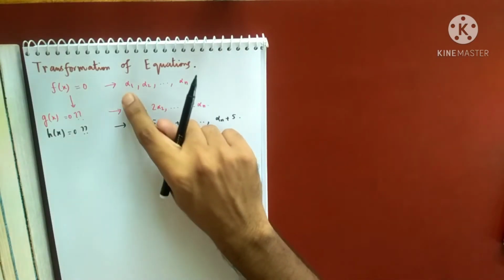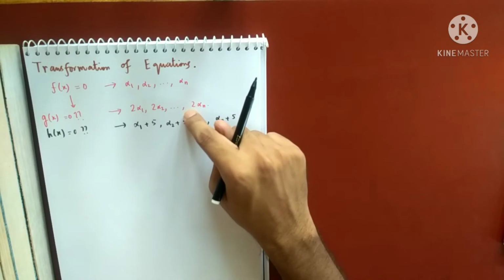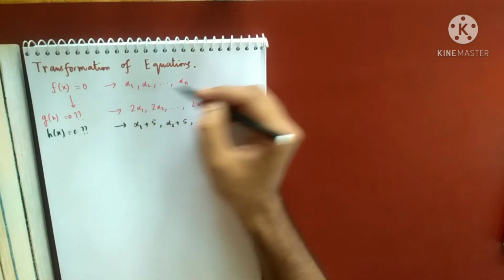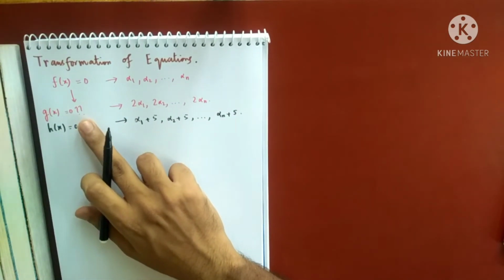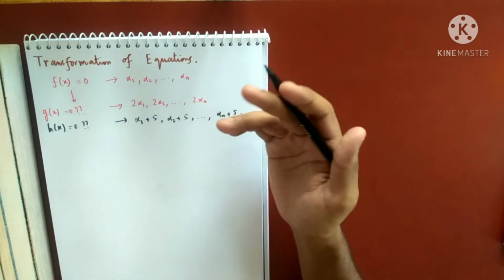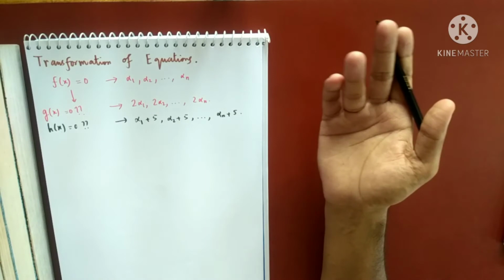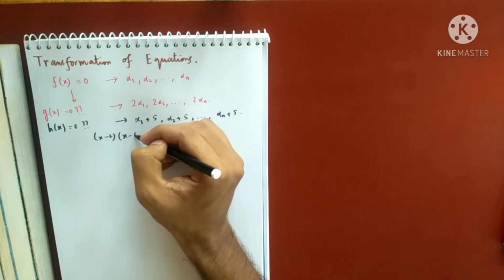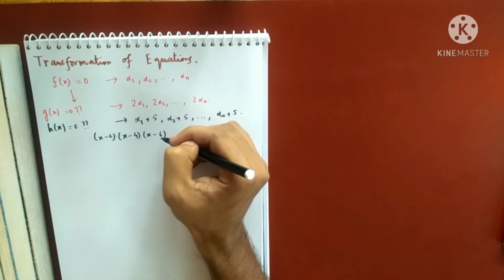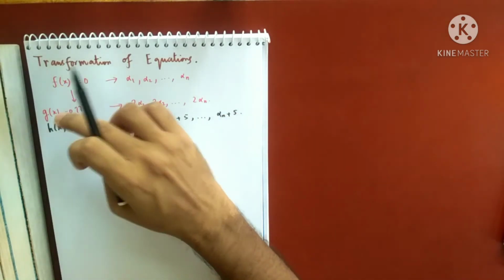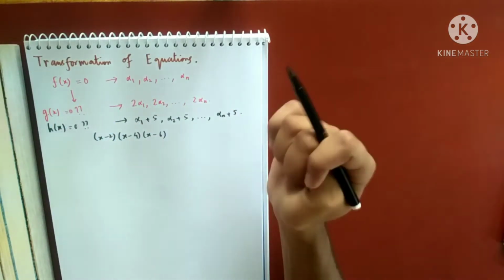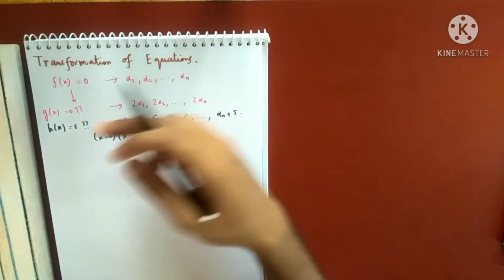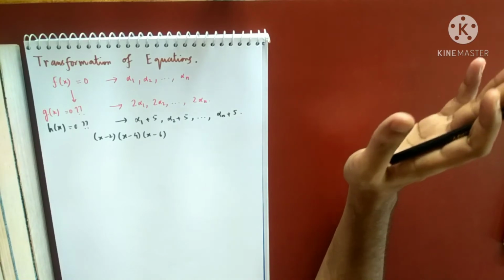When the roots are known, it is not a very difficult task. Suppose the roots are 1, 2 and 3. Then getting an equation whose roots are double, that means 2, 4, 6, is not very difficult. This is the equation: (x minus 2)(x minus 4)(x minus 6). But the question is, if the roots are not known, is it possible to find an equation whose roots are double those of the previous equation?